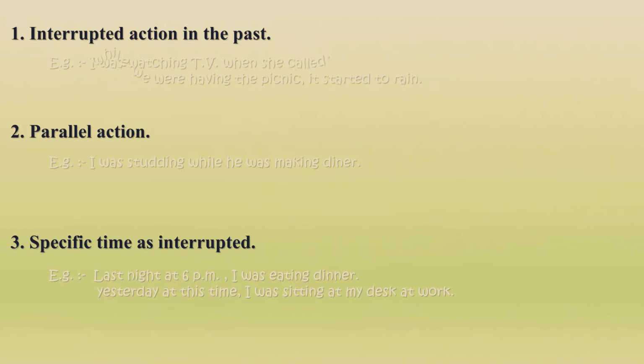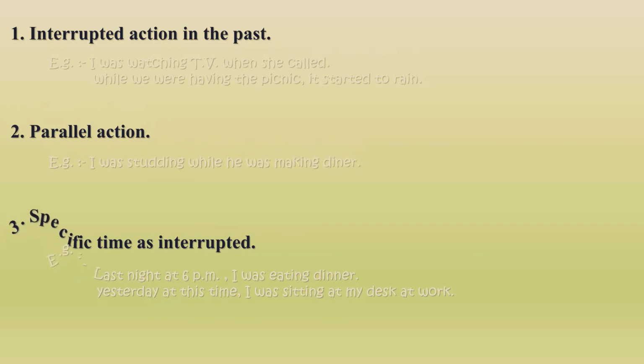Examples are: I was watching TV when she called. While she was having a picnic, it started to rain. And also we can use the past continuous tense to talk about parallel actions in the past. As an example: I was studying while he was making dinner.